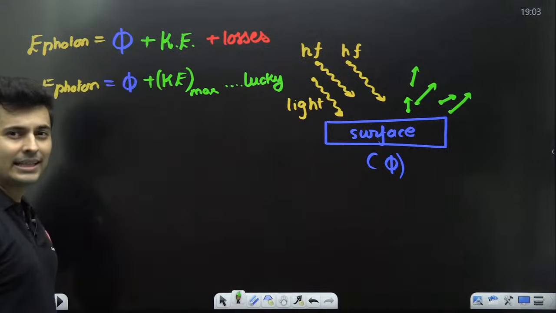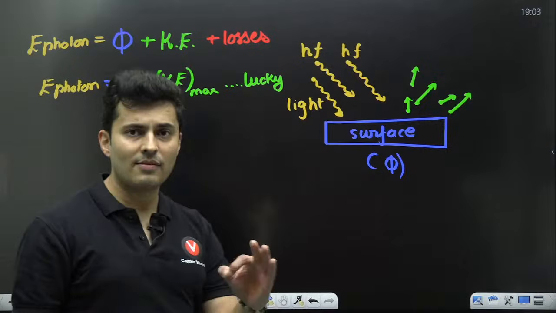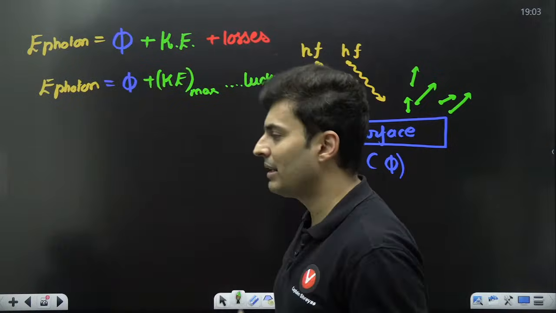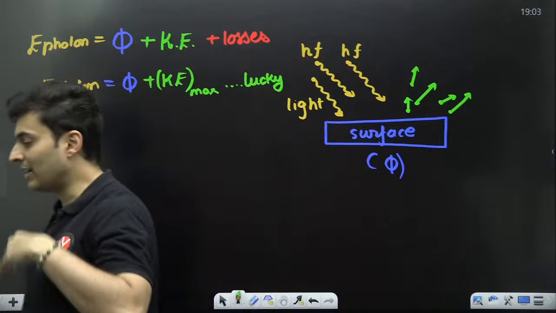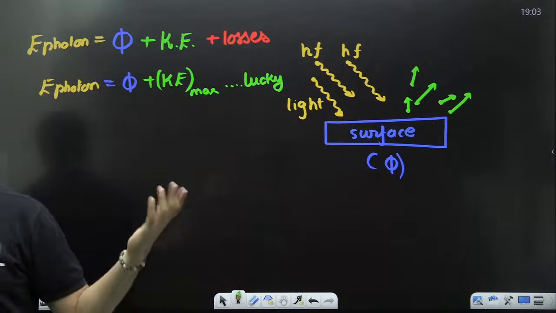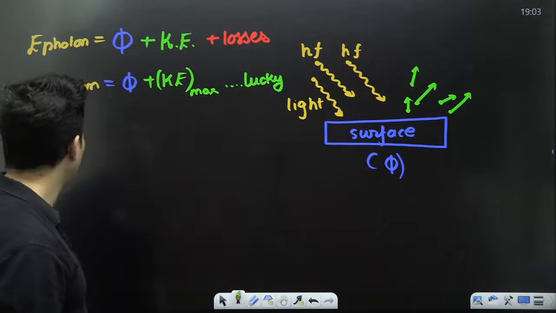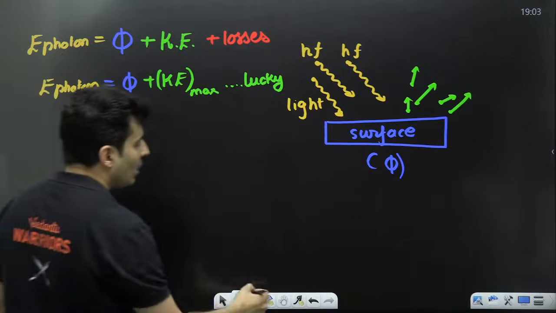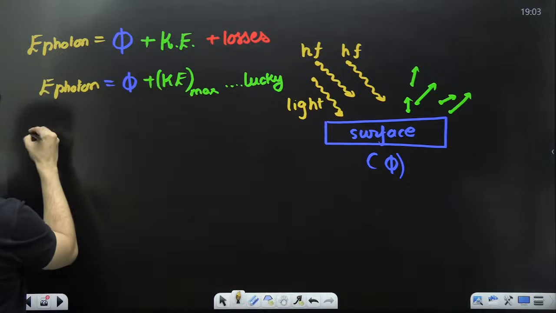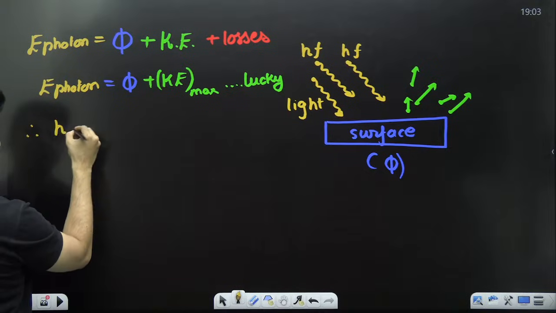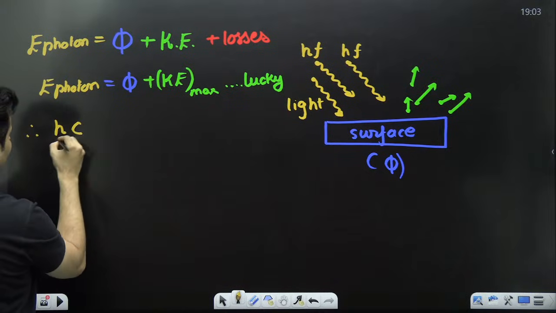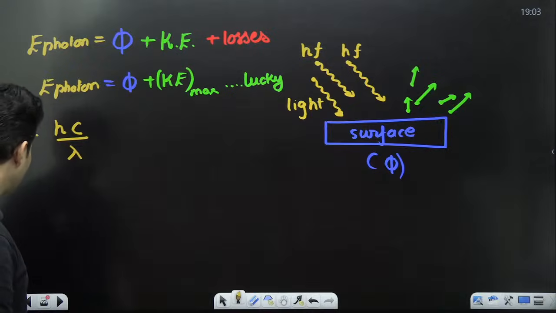I hope this is very, very clear. Exactly, it will be in fact 0. The least possible loss is 0. It did not meet anyone. Furthermore, we can also substitute the value, like energy of the photon is hc by lambda.